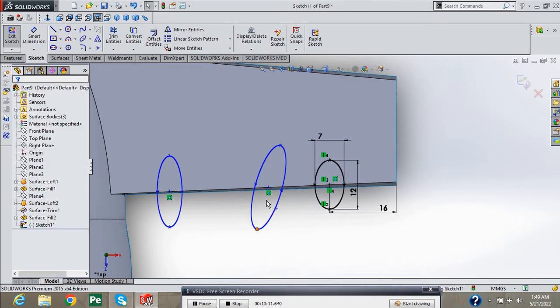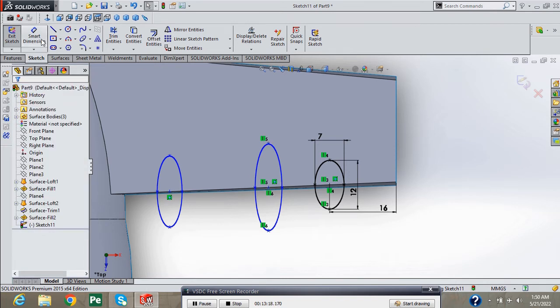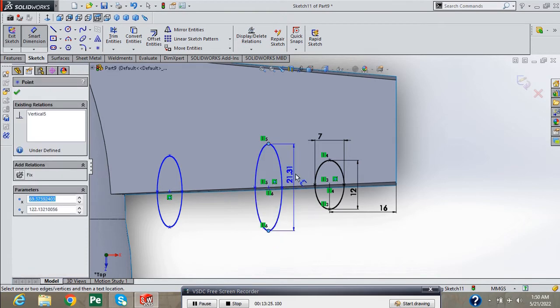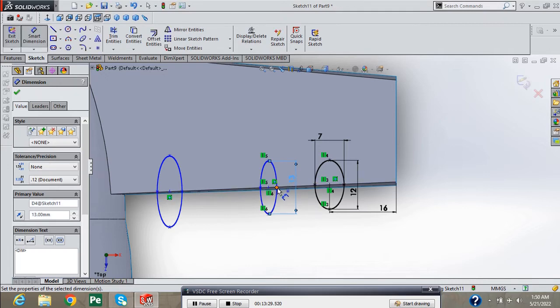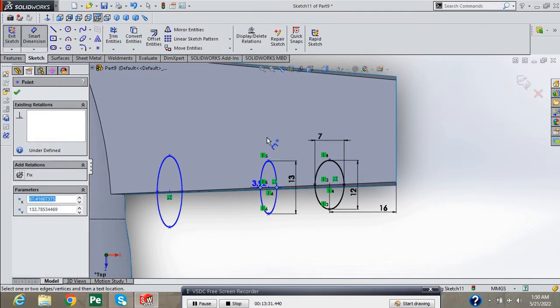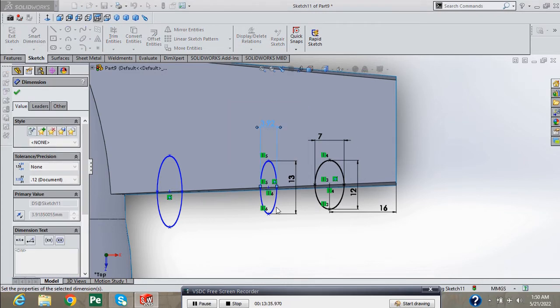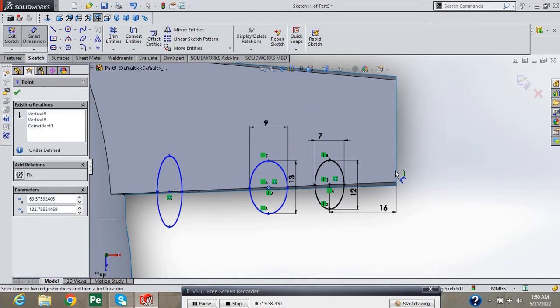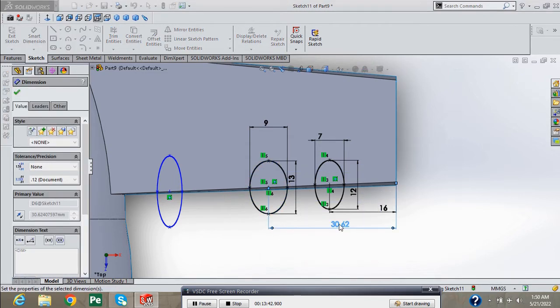Now again select these points of the ellipse and create a vertical relation. Now provide its dimensions. And here also provide a third dimension to make it fully defined. Provide this distance.